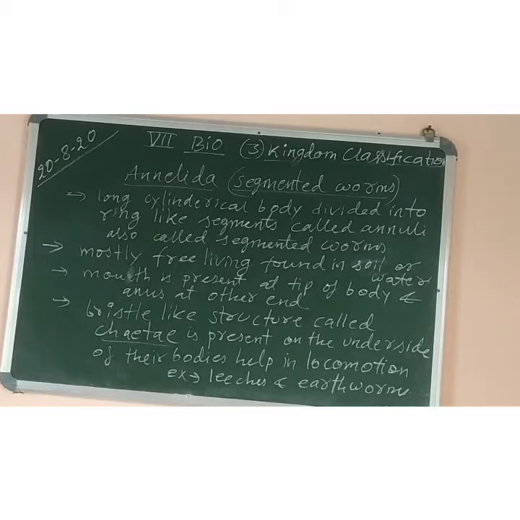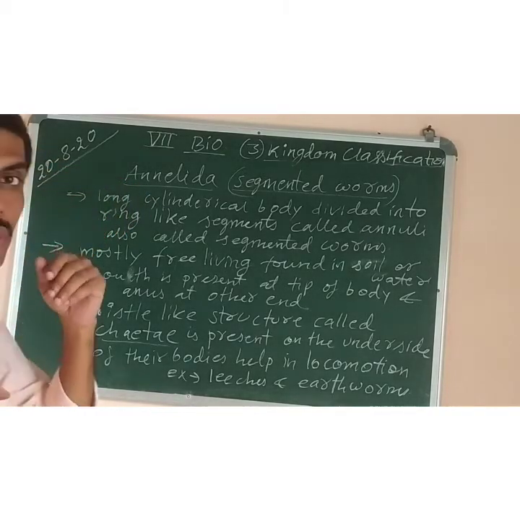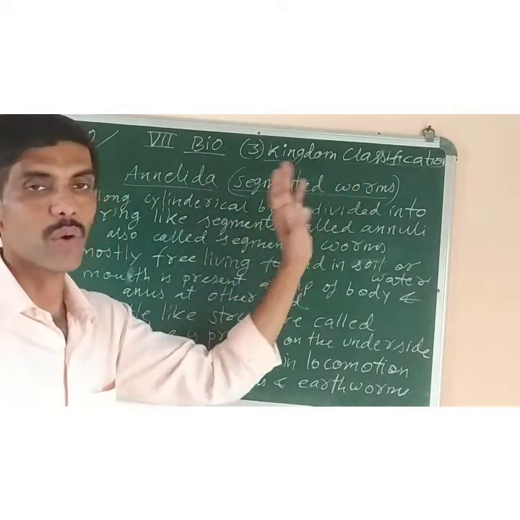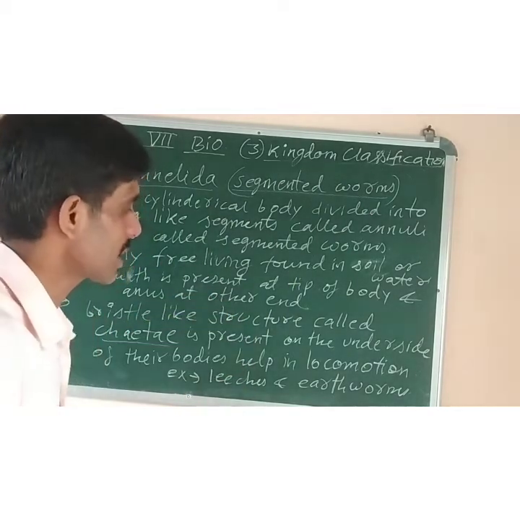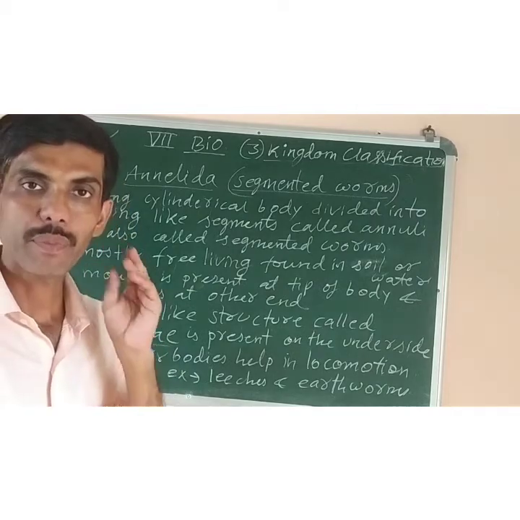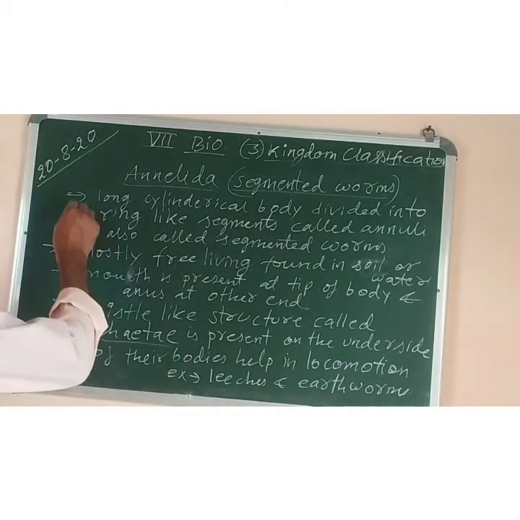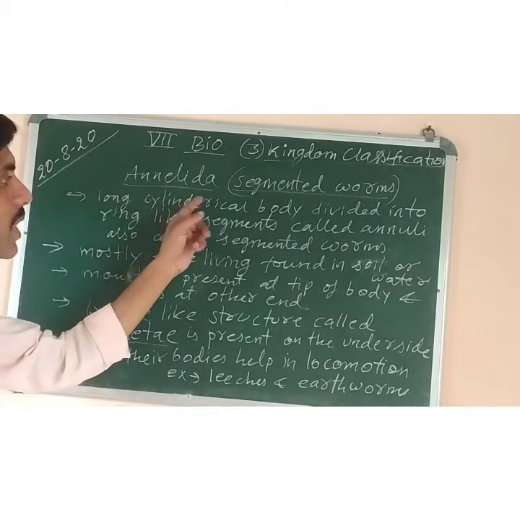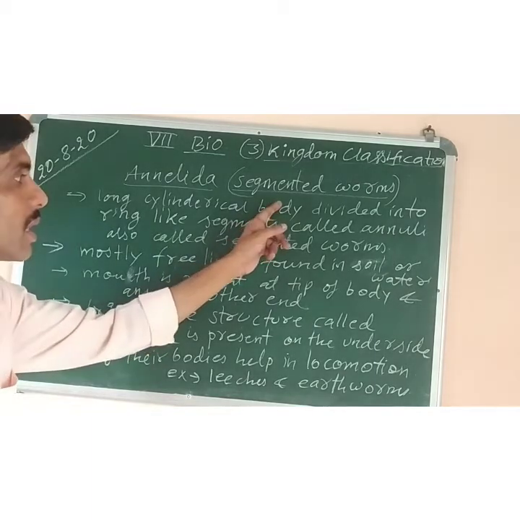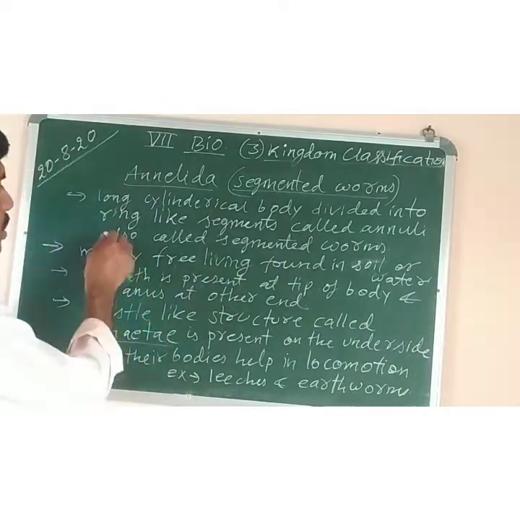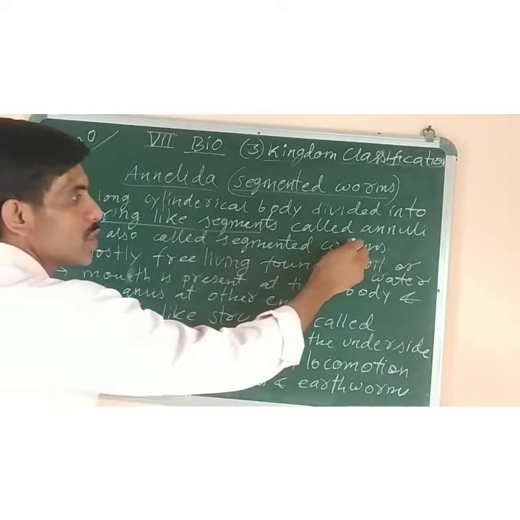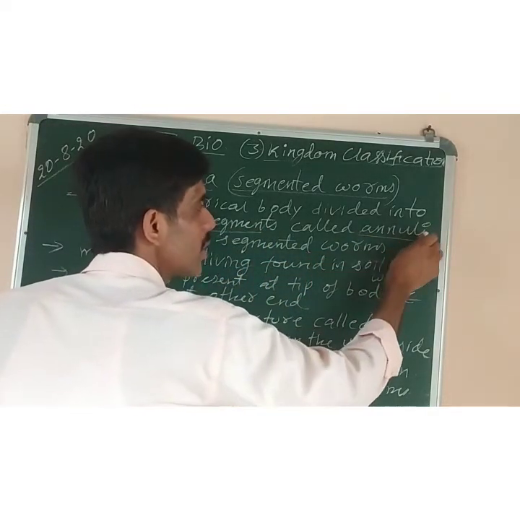Okay, so the next phylum you can see is Annelida, also known as segmented worms. Segmented means their body is divided into ring-like segments which are known as metameres. So the first characteristic is they have a long cylindrical body, just like the previous one, roundworms. The body is divided into ring-like segments, which are called annuli, A-N-N-U-L-I.